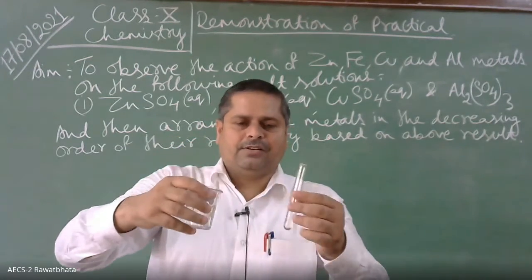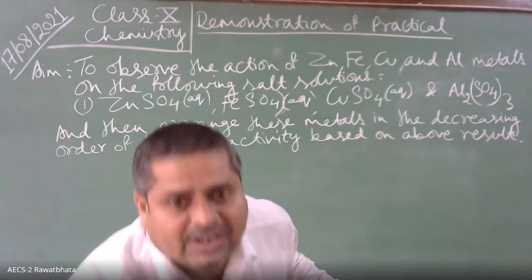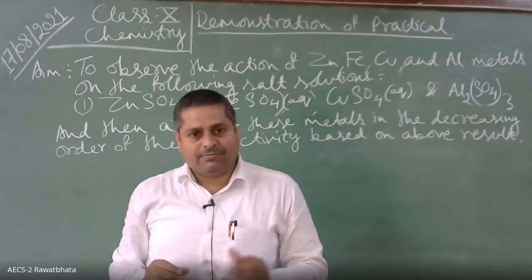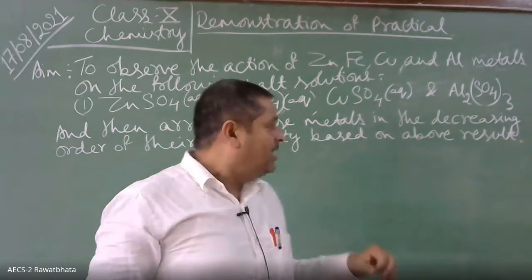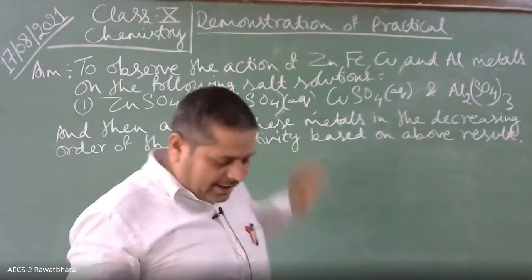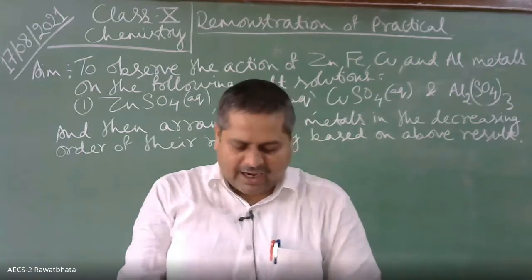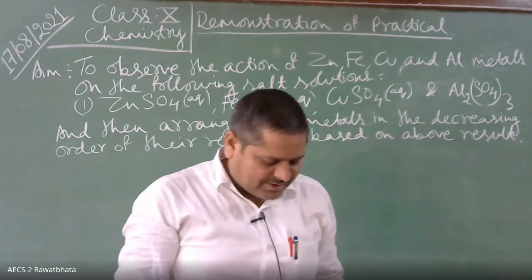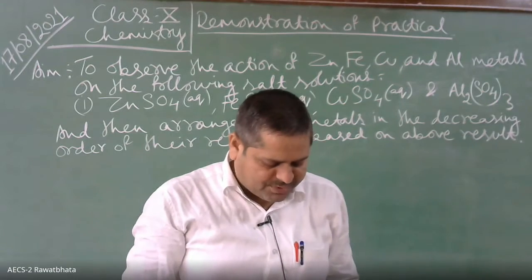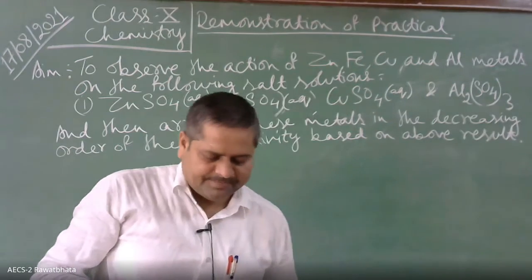This is aluminium sulfate. Now, just as we added zinc metal in the previous 4 test tubes, we will add iron in these 4 test tubes. These are the iron filings, children. We will add iron filings in these 4 test tubes. You can see, children.